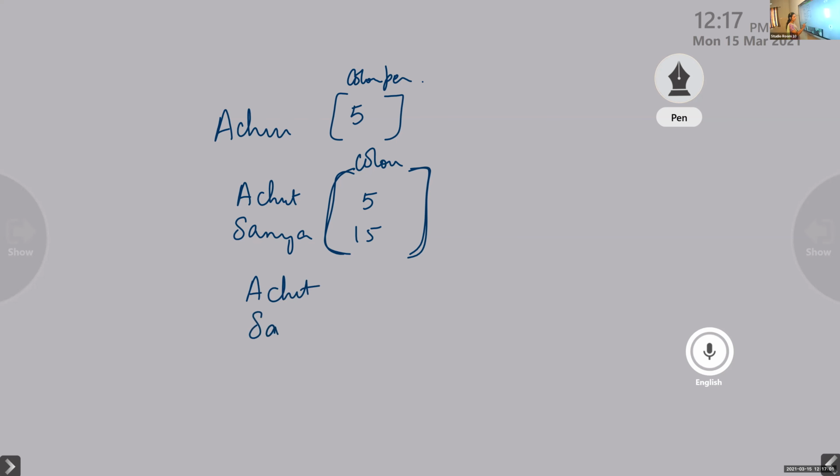What can I do? I can insert 5, 15 is color pen. Then notebook. Suppose Achyut is having 20, Sanya is having 25. You can write like this. Is it clear? From this form of arrangement, we are able to understand and collect the data easily. Achyut is having 5 color pencils.